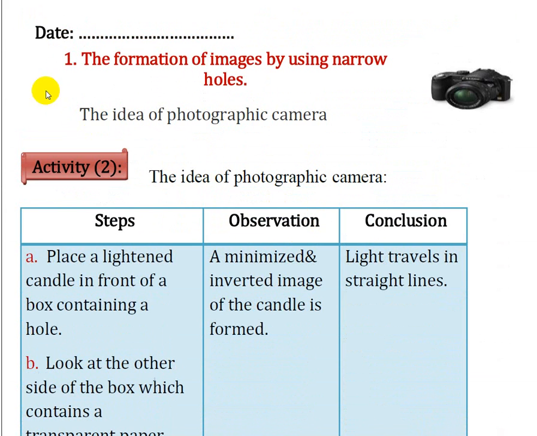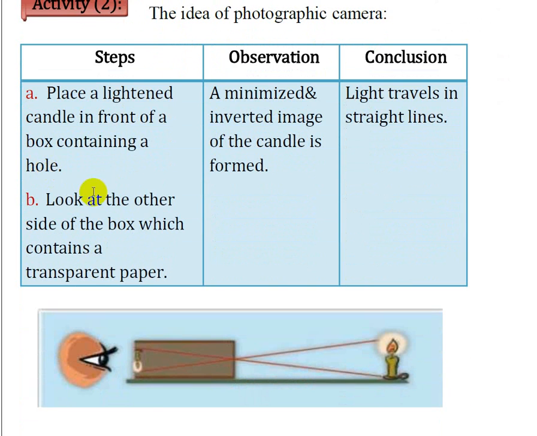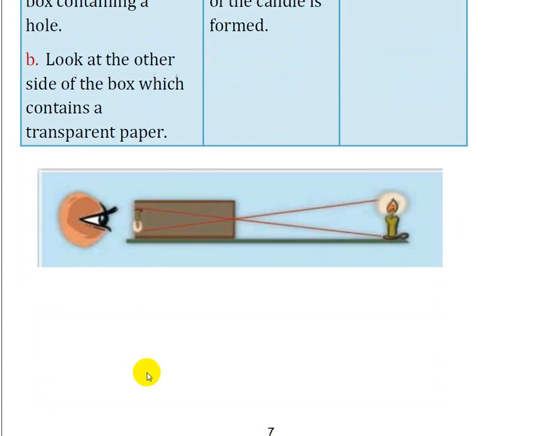Okay, so the other thing here, the formation of image by using narrow holes. What does it mean? You know the photographic cameras. The photographic cameras depend on this idea. They form any image using very narrow holes. Here it's a very small hole. Then I look through it at the candle, and the image of the candle forms here. Okay.